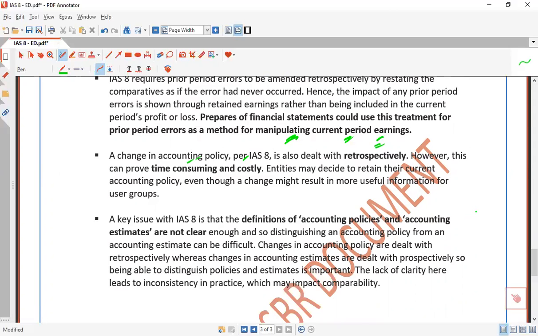If we mix them up, or if we haven't applied them in the right manner, we may have considered something an accounting policy and incorporated the impact into the prior period, when in fact that should not be. So these are the matters.